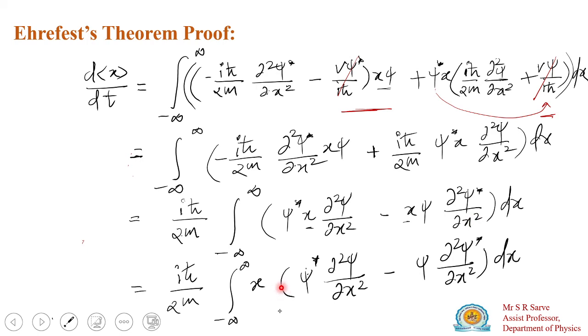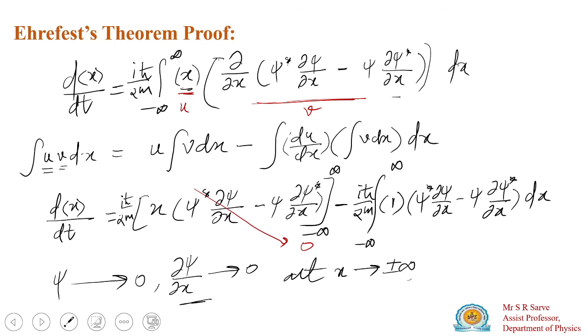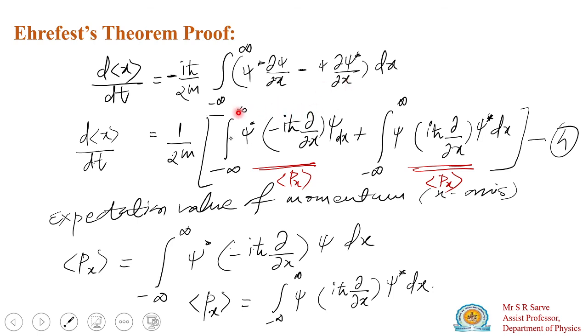Taking x outside, this acts as u and this acts as v. The first term acts as u, the second as v, then integrate it. The first term will get cancelled by the condition that psi must vanish and its derivative also vanishes at x tends to plus or minus infinity. So we remain with only the second term. Then in the second term, we have to rearrange it. These two terms are there: the first acts as the expectation value of momentum and the second acts as the expectation value of momentum with the complex conjugate.